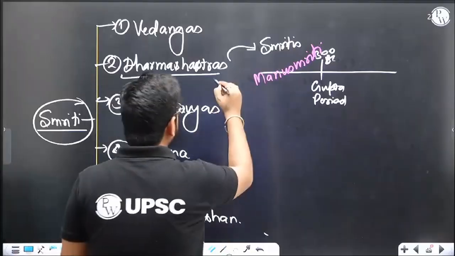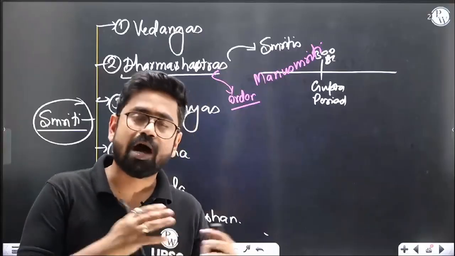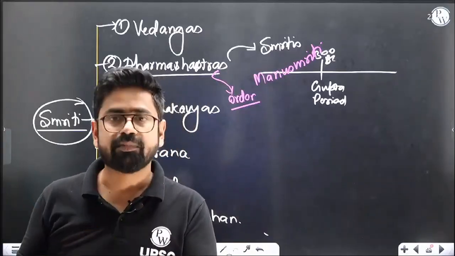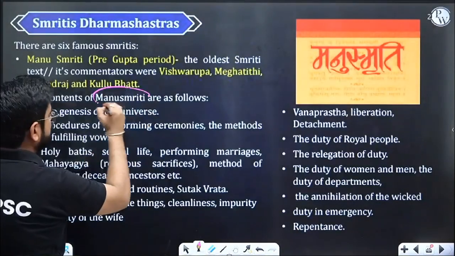You can understand that this is more about order. This is more about how a wife should behave in the society, or how a wife should perform her duty in the family, in the society. How husband should do. So let's talk about Smriti Dharma Shastra. Right. So Smriti Dharma Shastra, Manu Smriti. We are talking about Manu Smriti.